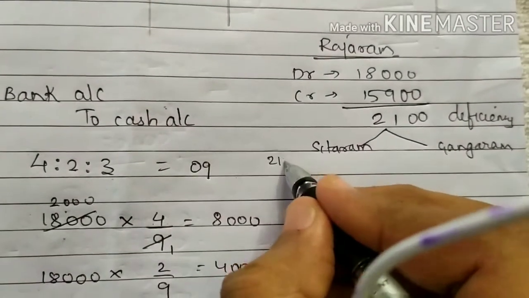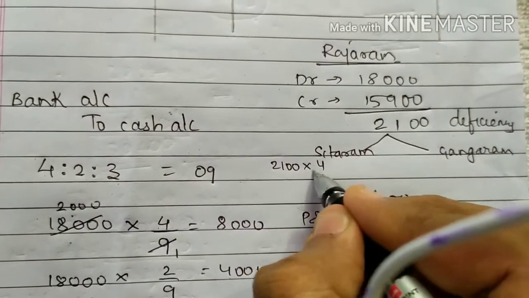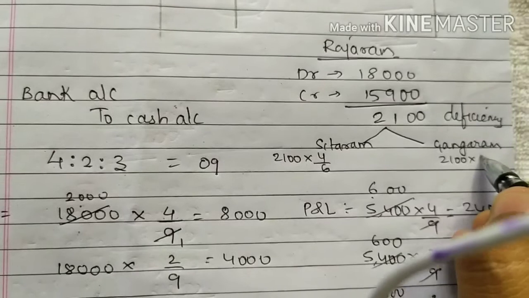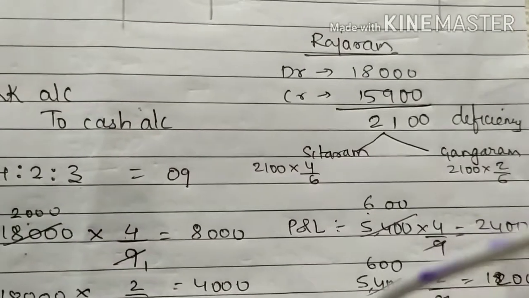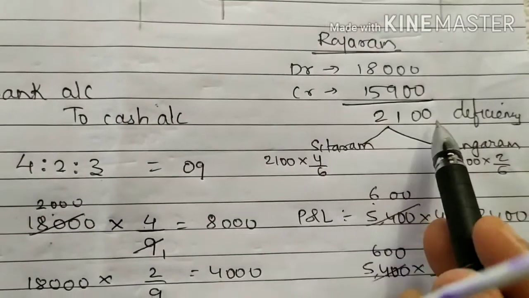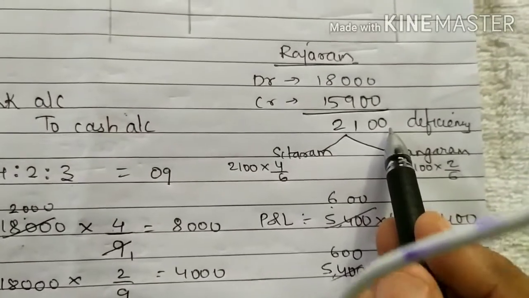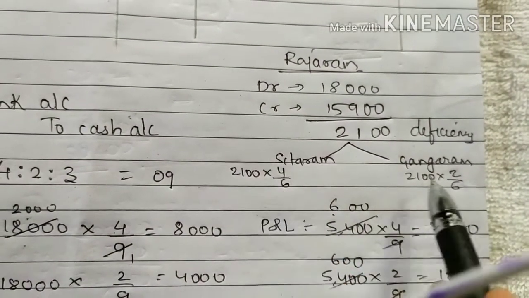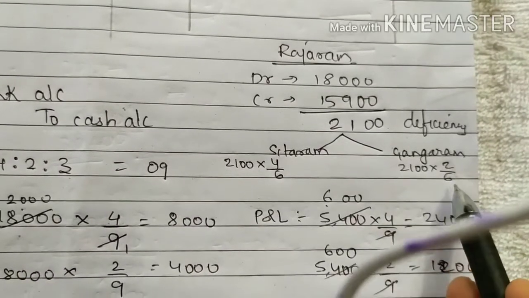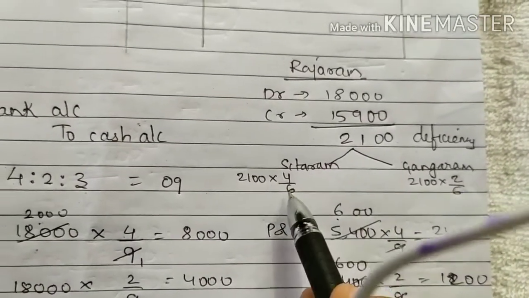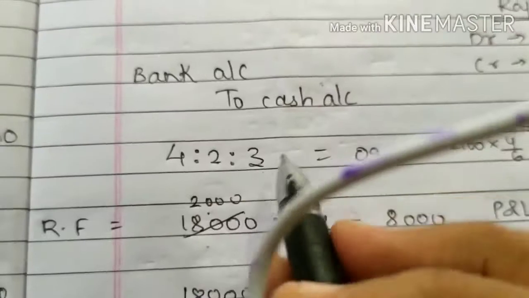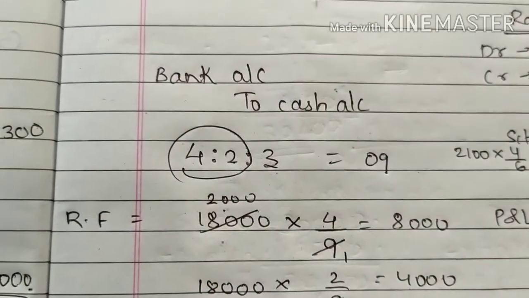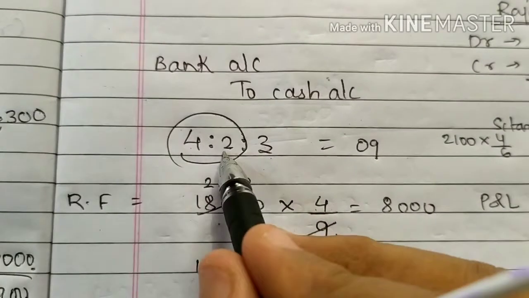So 2,100 into 4 upon 6, 2,100 into 2 upon 6. Okay, the deficiency is 2,100. तो 6 कैसे मिला? क्योंकि हम लोग सिर्फ शेयर किसको कर रहे हैं? We are sharing to Sitaram and Gangaram. So therefore 4 plus 2 is 6.